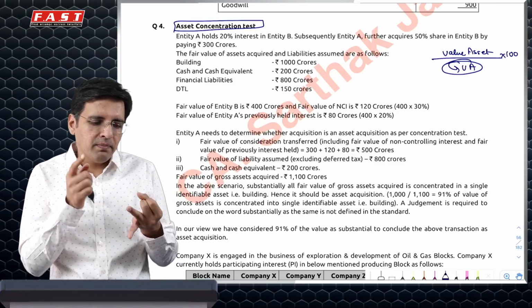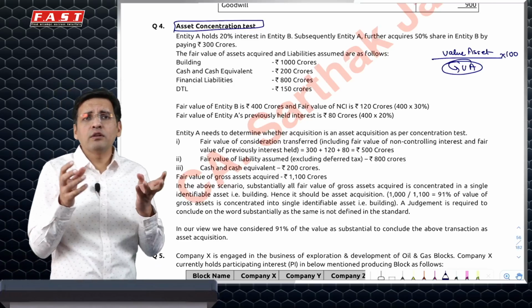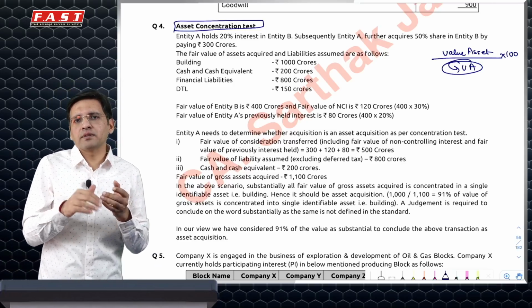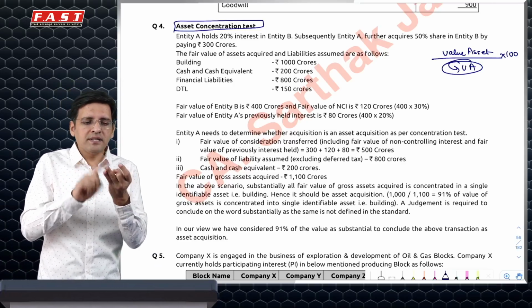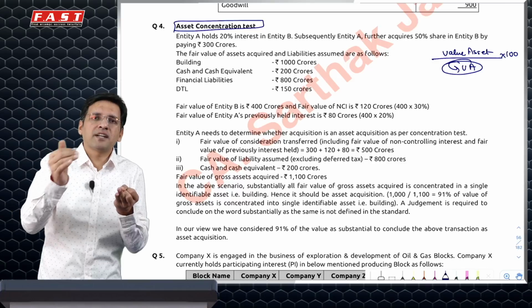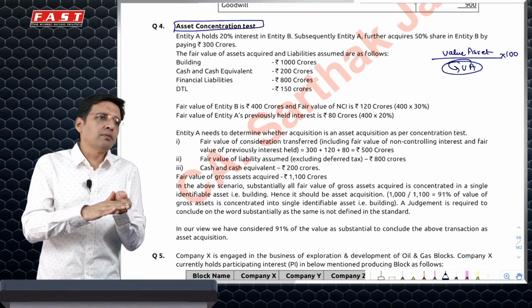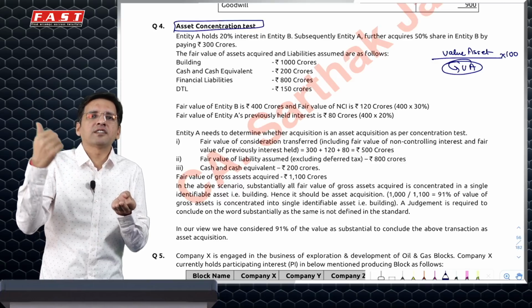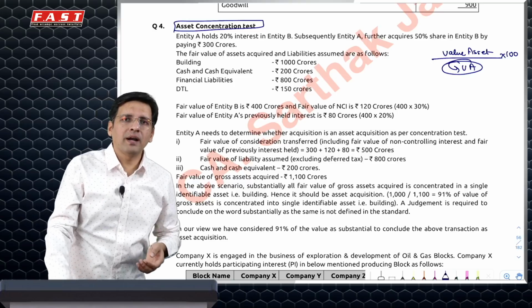In the other method, I simply say gross value of assets is nothing but the PC which I have paid plus the NCI. This is the total value plus all the liabilities which I have taken, because PC plus NCI is nothing but net assets plus goodwill. So if I add liabilities to it, I will get, instead of net assets, total assets. So I'll add all my liabilities.